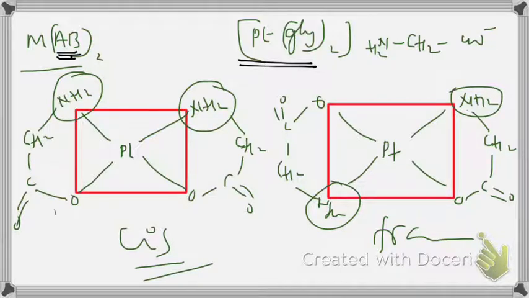Linking atoms are nitrogen on one side, oxygen on the other side. They are unsymmetric. Ethylene diamine, that is a symmetrical ligand, cannot show this kind of isomerism. With this we come to the end of geometrical isomerism in square planar complexes.